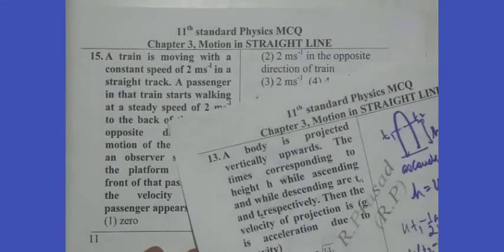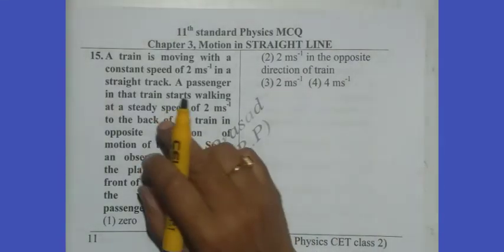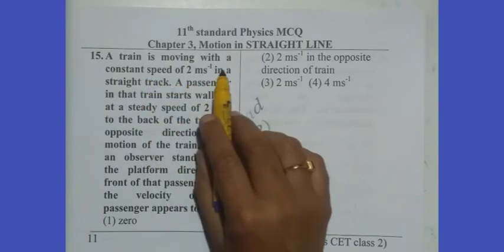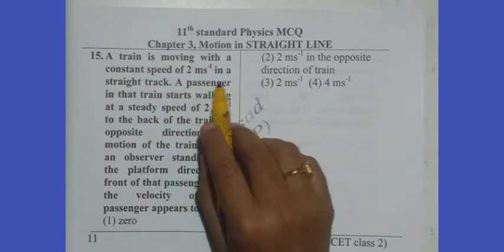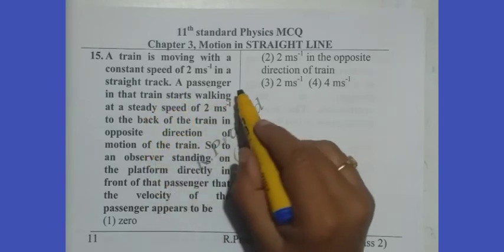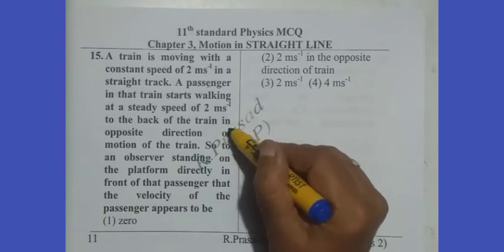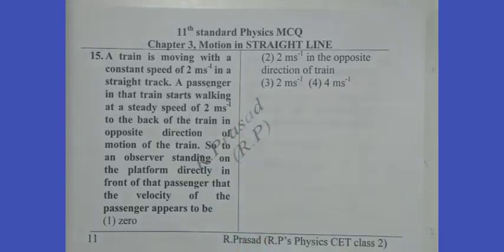Now, we think of 15th question. A train is moving with a constant speed 2 meters per second in a straight track. A passenger in the train starts walking at steady speed of 2 meters per second to the back of the train, in the opposite direction of the motion of train.